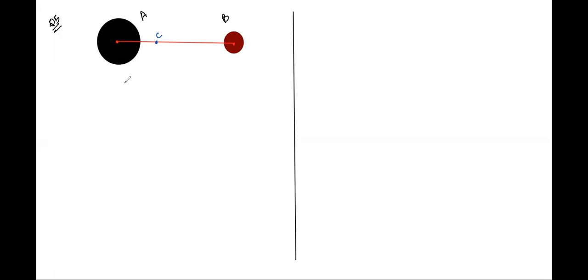Right? Now we are being told that if the gravitational intensity at point C is 0, then in that case, what is the gravitational potential at that point?